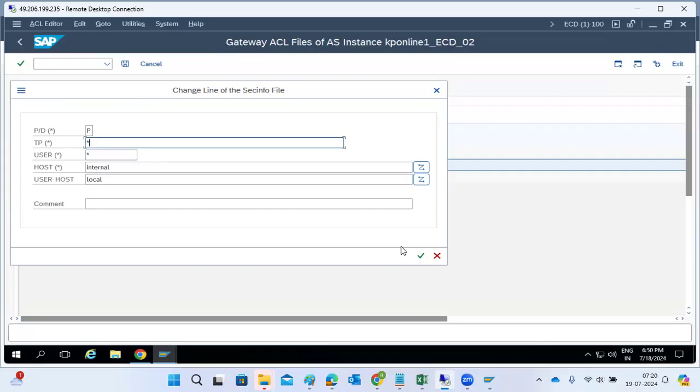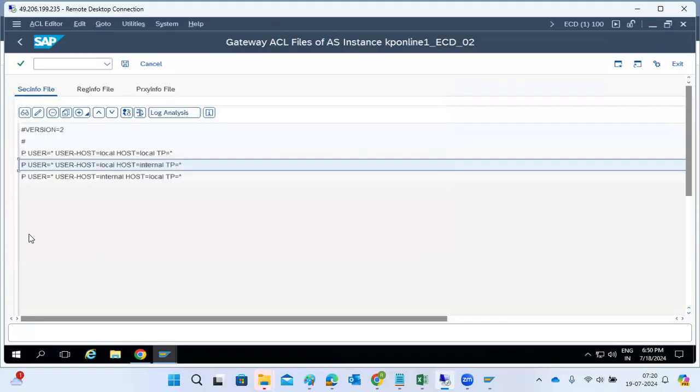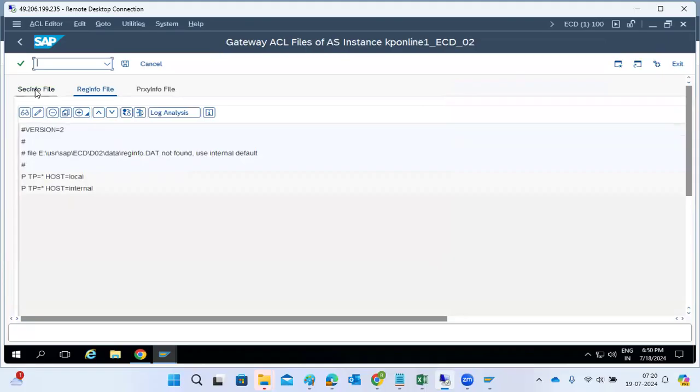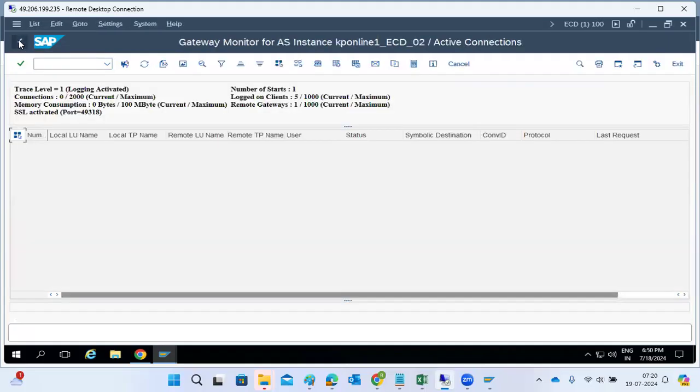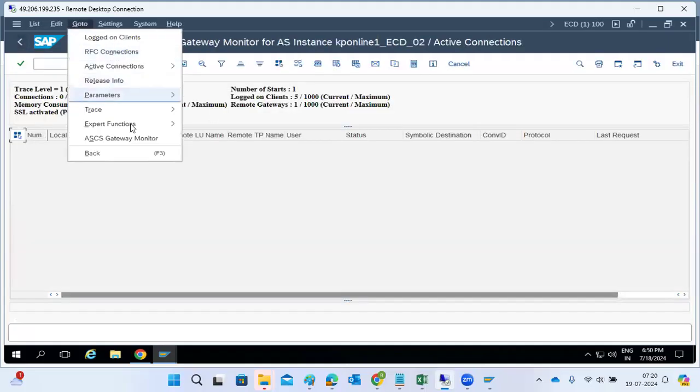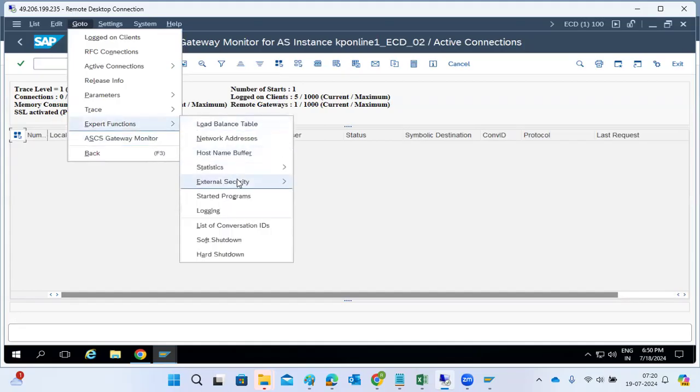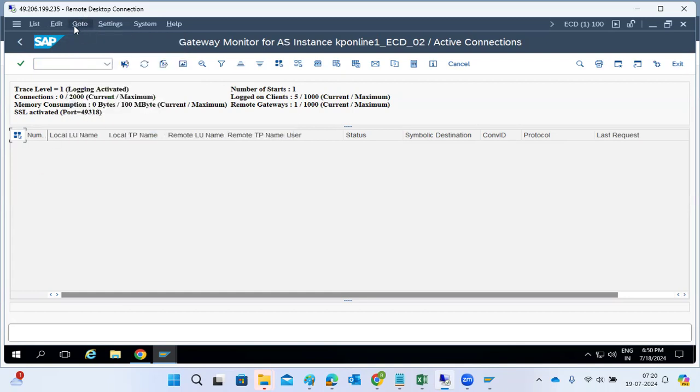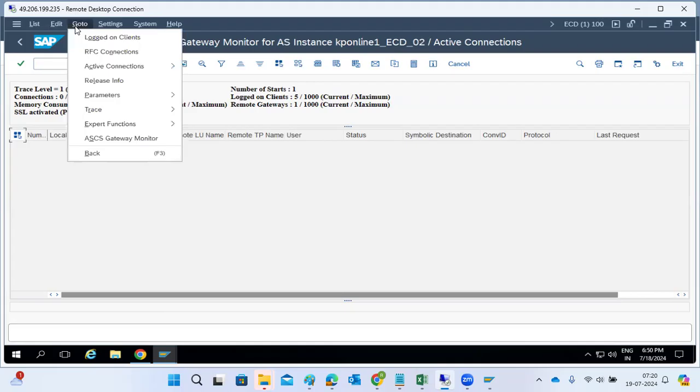That's why some customers won't touch all these things. Secinfo, reginfo files. Reginfo means RFC destinations we will configure. So this is a more dangerous security setting. If you configure these security settings, there will be some kind of risk. So some customers will configure it, some will ignore it. That is their responsibility. But normal security will be performed by the gateway here.